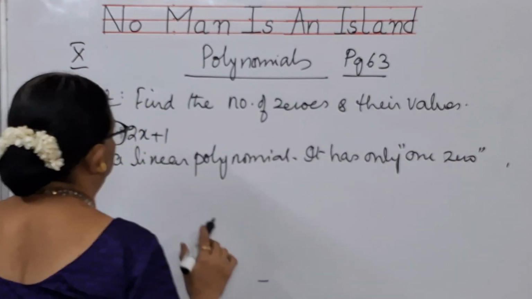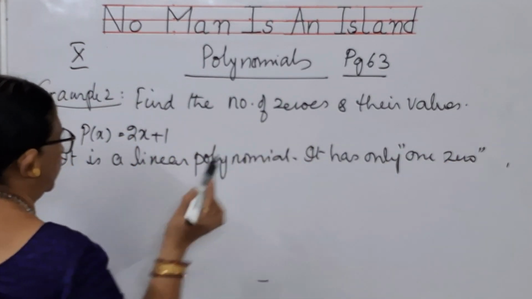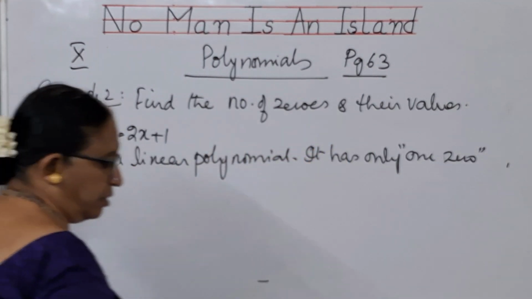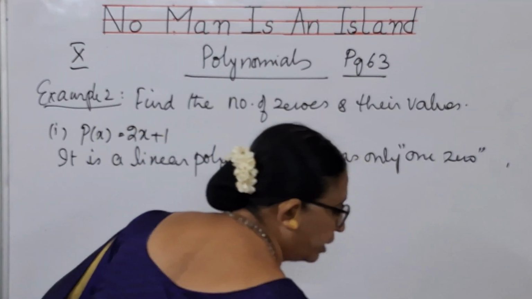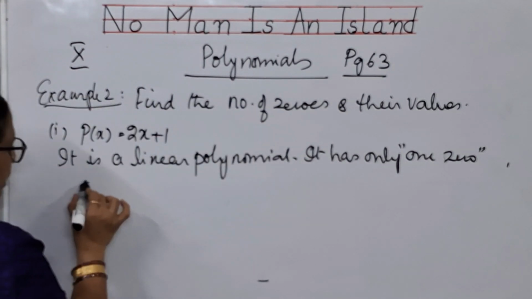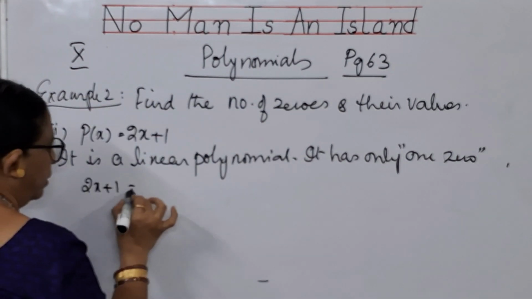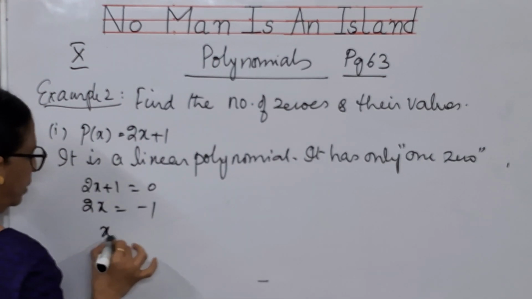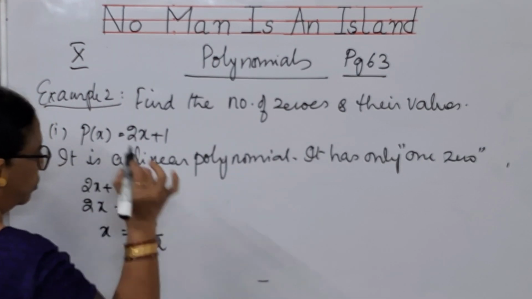So, the question is, you have to find the number of zeros. You found that it has 1 zero. Now you have to find its value also. How will you find its value? Take 2x plus 1 is equal to 0. 2x is equal to minus 1. X is equal to minus 1 by 2.